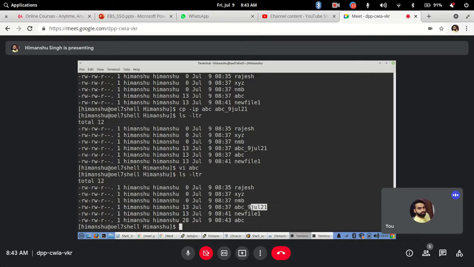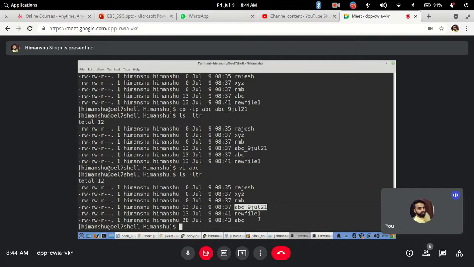You can use any other naming convention, whatever you want to follow, or as per the client or the organization you can follow, but normally the standard good practice that I follow is this one. And what I also do is use something like abc underscore 9 July 21 underscore Himanshu or HS, whatever I want to give, so that I can know who has taken this backup. Clear? Okay, so this is how you copy it.